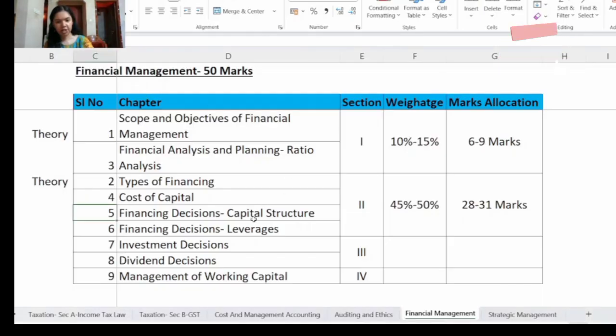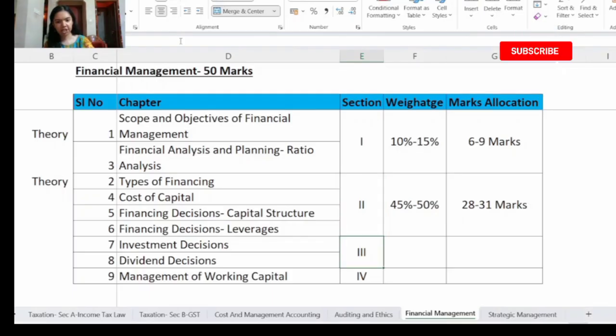The next chapter is chapter number 6, financing decision leverages. Under this you have to go through operating leverage, financial leverage and combined leverage. All three are important. And then under financial leverage, go through the concept of trading on equity and double-edged sword.